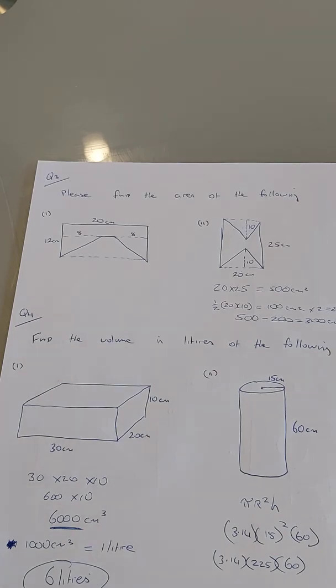Now, they are the basics of all the dimensions we've been doing. And obviously we'll progress from them. But remember, we have squares, rectangles, triangles, and circles when it comes to area. And then we have cubes, cuboids, and cylinders when it comes to volume, okay? They are three-dimensional objects, three-dimensional shapes. We'll discuss more over the next couple of days.